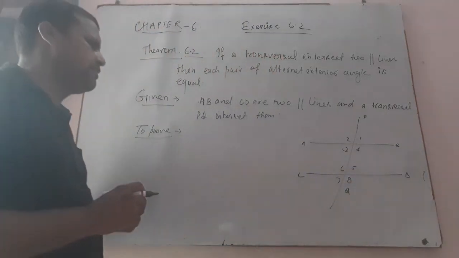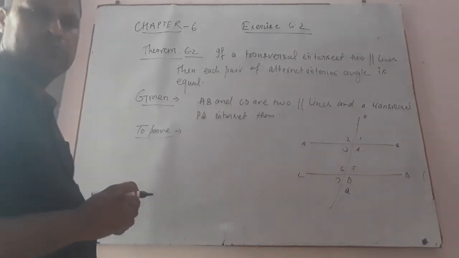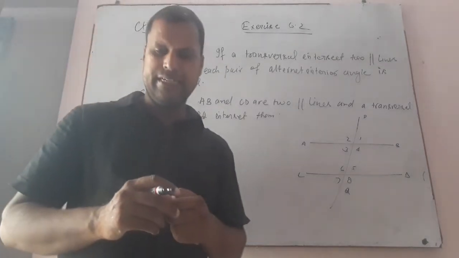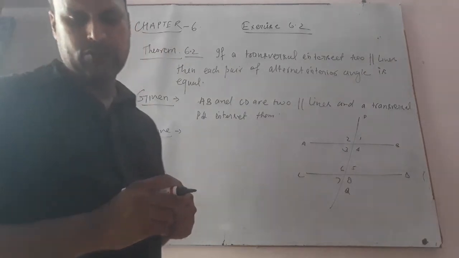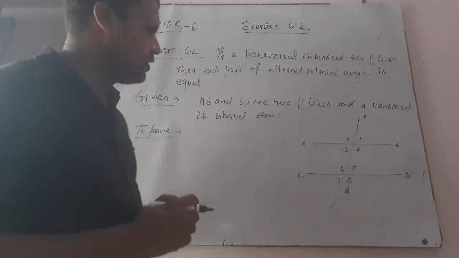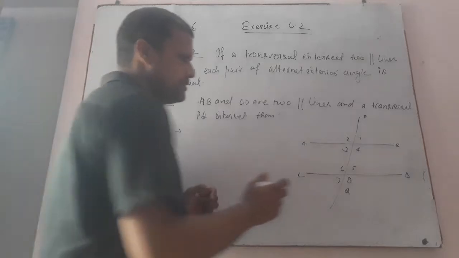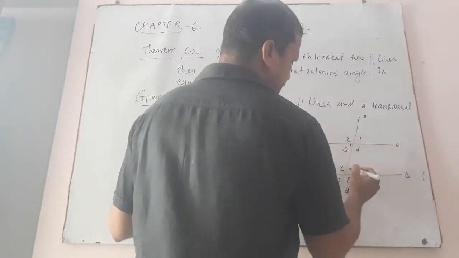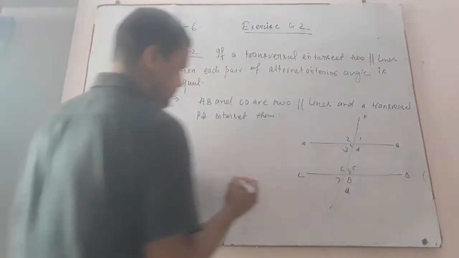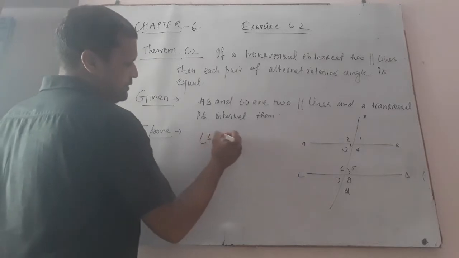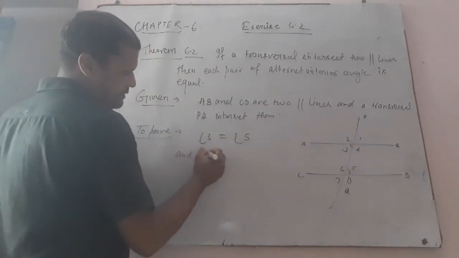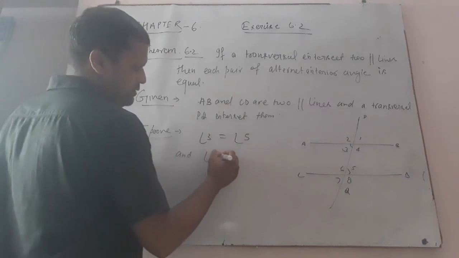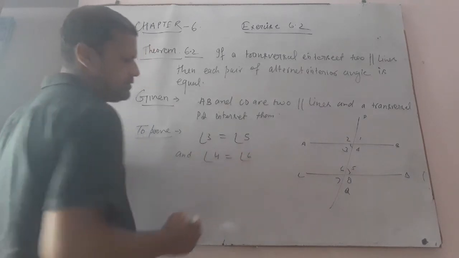Now, the question is to prove that alternate interior angles are equal. So, the alternate interior angles are angle 3 and angle 5. Angle 3 equals angle 5 and angle 4 equals angle 6.